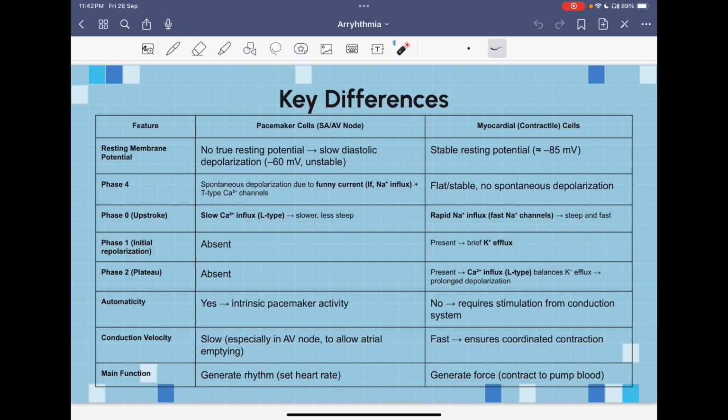The main function of the pacemaker cells is to generate the rhythm and set the heart rate. The main phase to set the heart rate is phase 4, mainly the sodium funny current channels. They are responsible for setting the heart rate, while the main function of the myocardial cells, or the myocardial action potential, is to generate force to pump blood all over the body.